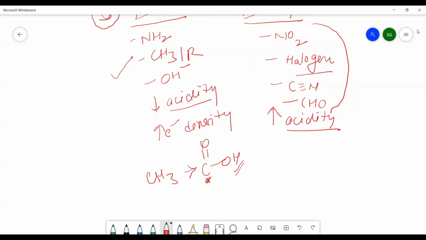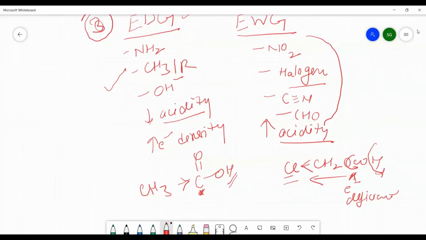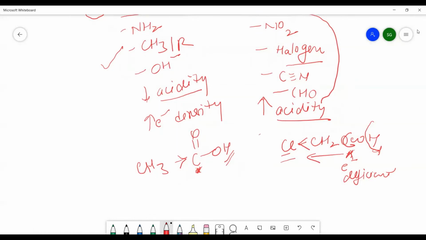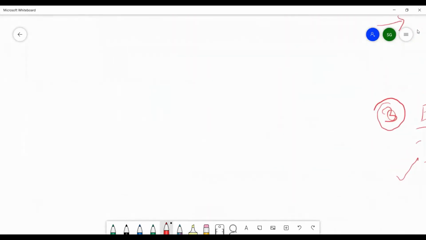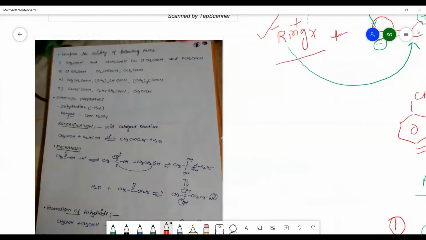But whenever you are having an electron withdrawing group, it will decrease the electron density. Cl is electronegative in nature, so it will attract the electron density towards itself and make the carbon atom electron deficient. Because of that, the release of H positive ion will become easy. Because of that reason, we can say that electron withdrawing groups will increase the acidity and electron donating groups will decrease the acidity.